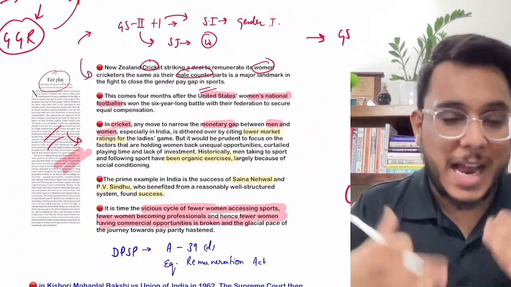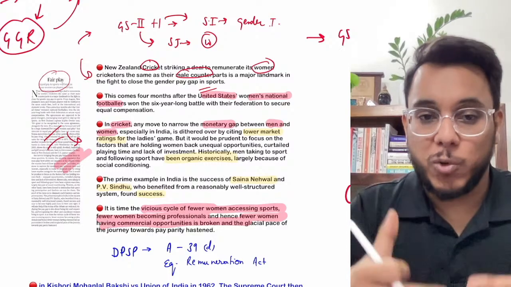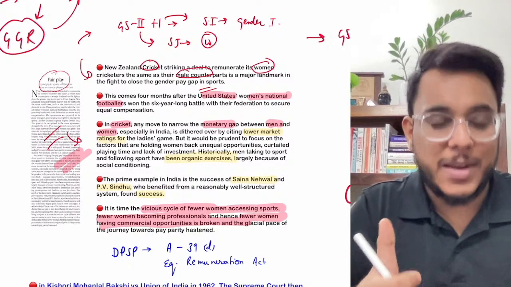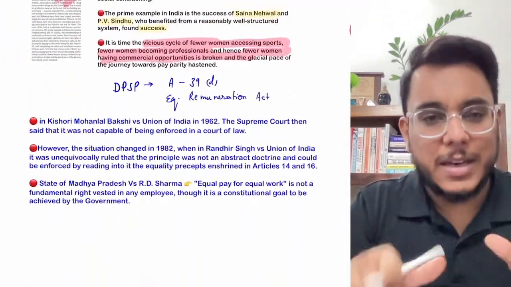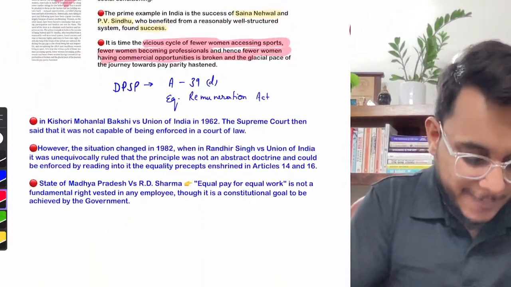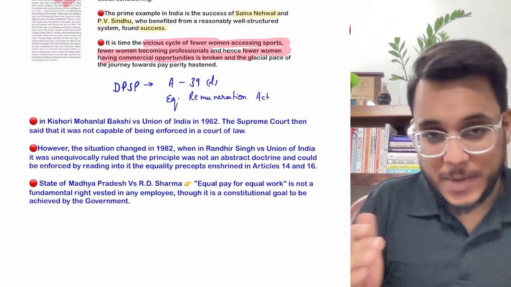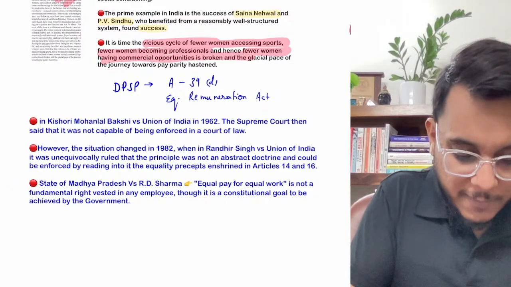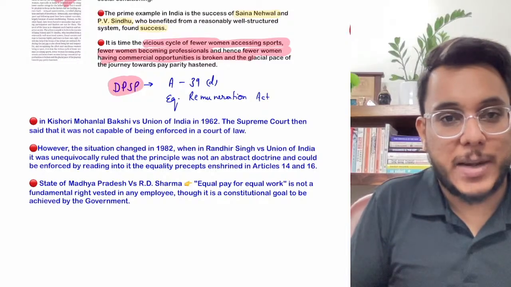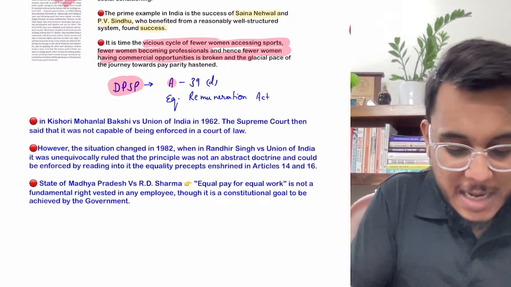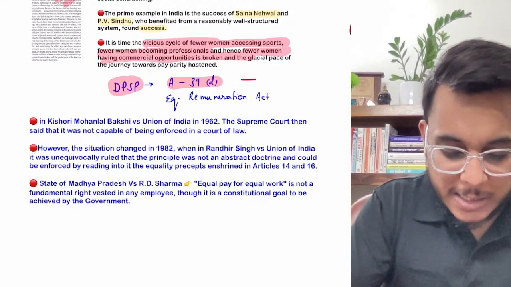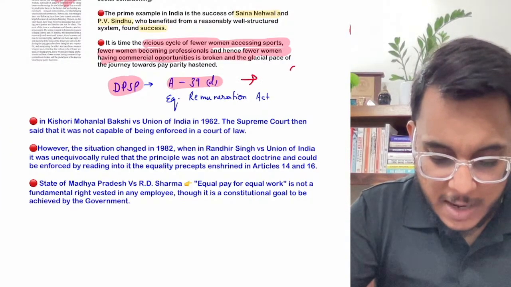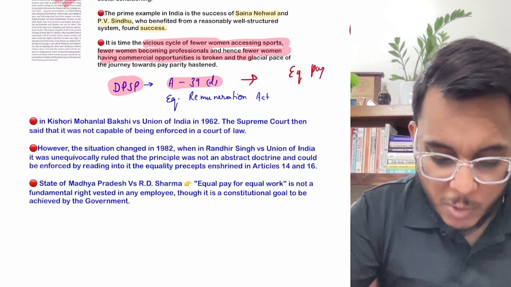Now guys, as we have seen that New Zealand enforced equal wages for men and women, let's see what the situation is in India. So guys, we'll be moving a little beyond this particular article. First of all, when we talk about India, in the Constitution of India we have the Directive Principles of State Policy, and within the DPSP, Article 39D is there. Article 39D specifically talks about the idea of equal pay for equal work.